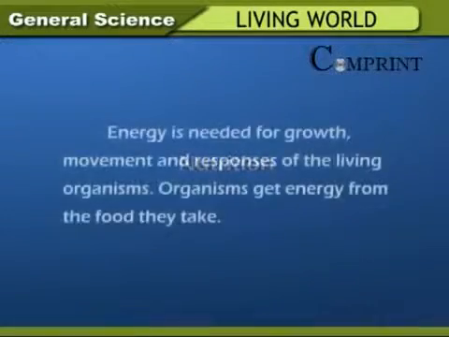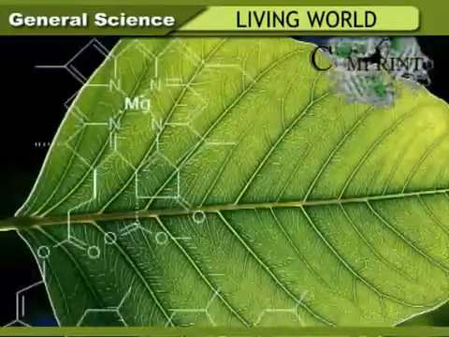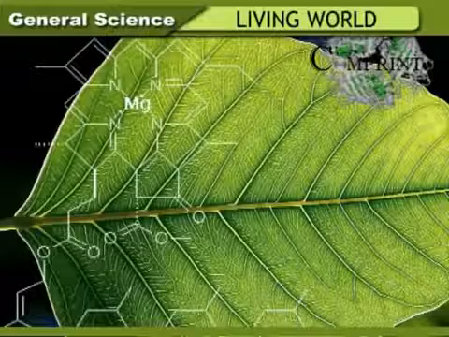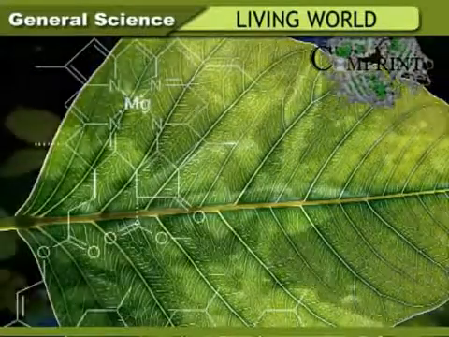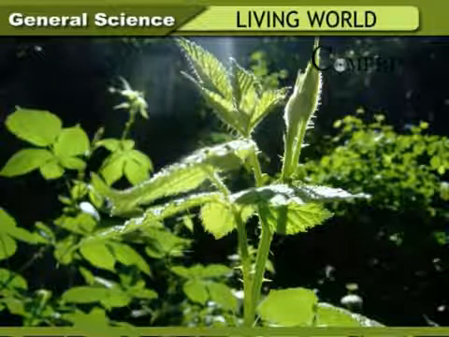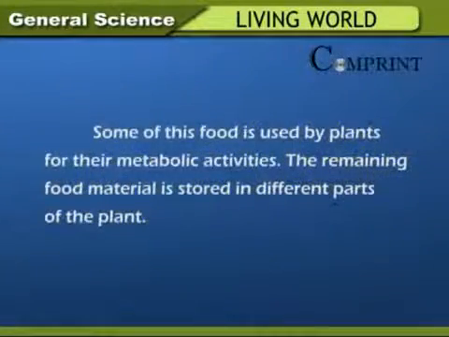Nutrition. Energy is needed for growth, movement, and responses of the living organism. Organisms get energy from the food they take. Green plants prepare their food by the process of photosynthesis. The food is prepared in the chloroplasts, which are present in the green leaves. Water and carbon dioxide are supplied to chloroplasts to prepare food in the presence of sunlight. Some of this food is used by the plants for their metabolic activities. The remaining food material is stored in different parts of the plant.